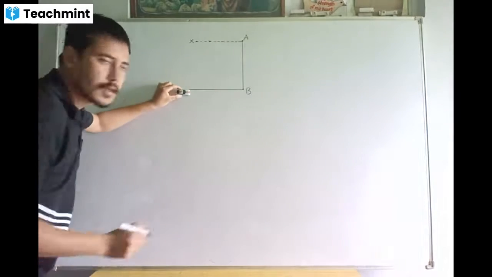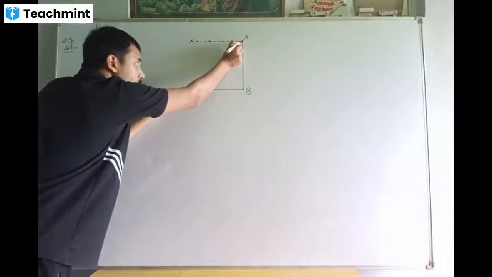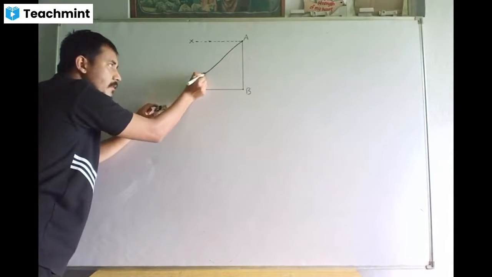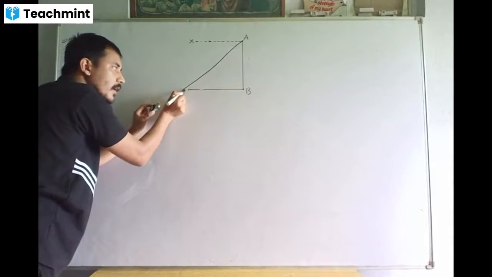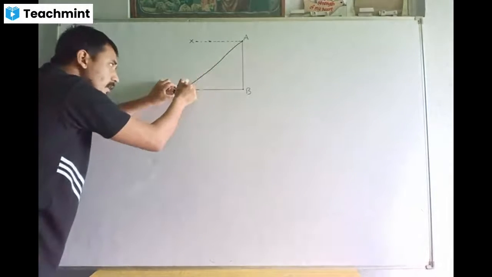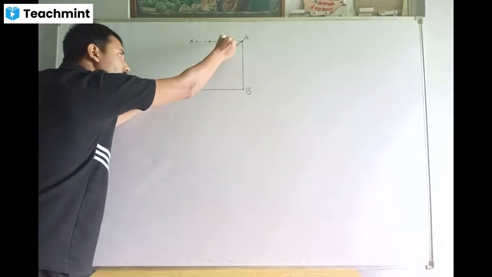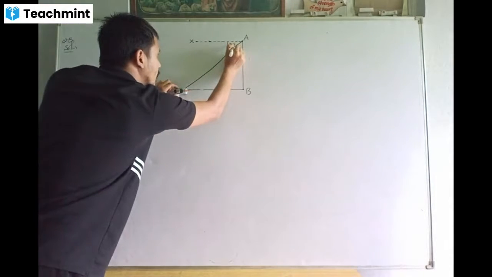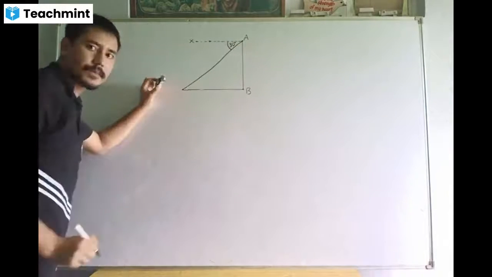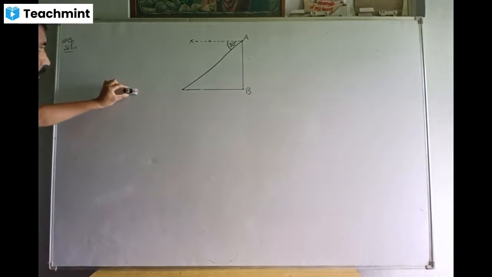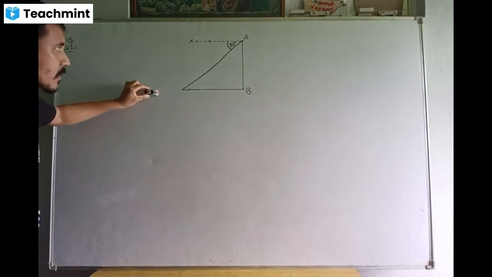So when the observer first looked down at the car, which is here, the angle of depression was found to be equal to 30 degrees. The car is coming towards the foot of the tower without changing the speed.